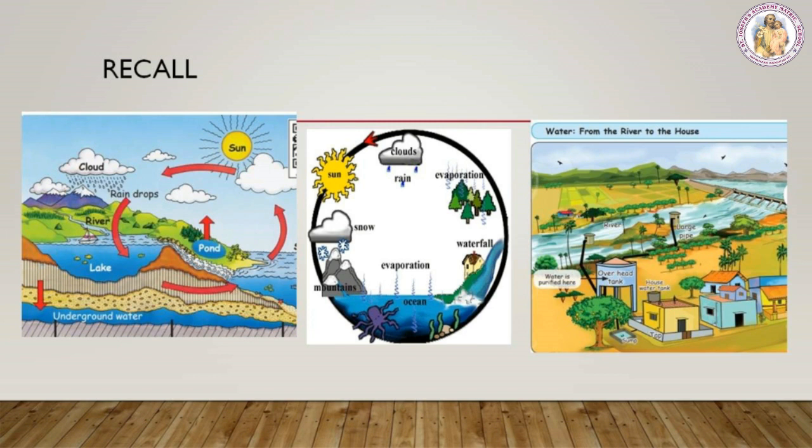Let's recall what we have learned so far. We have learned about the journey of the rain, and also we came to know about the various sources of water, and you can also identify the sources that supply water to your neighborhood.